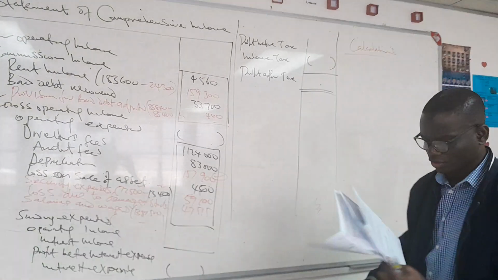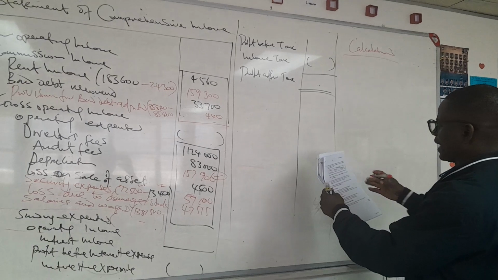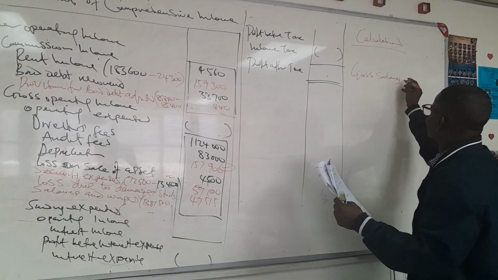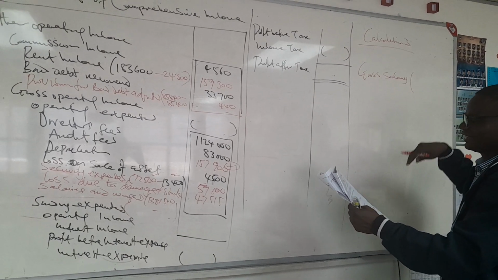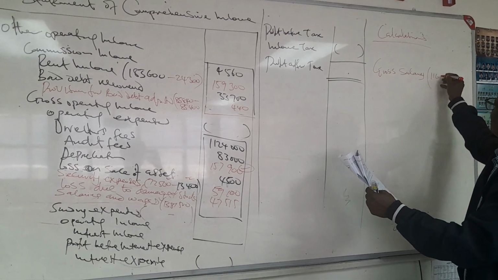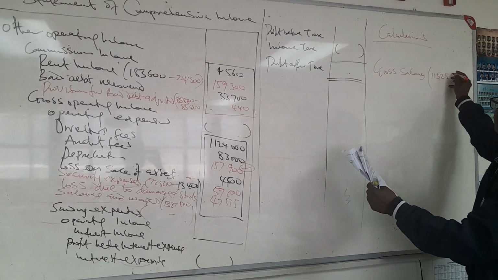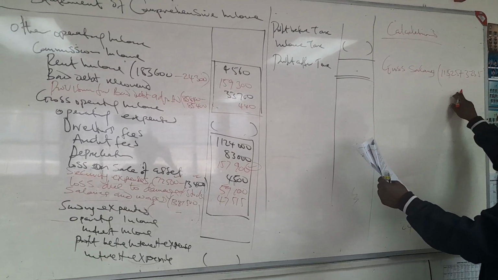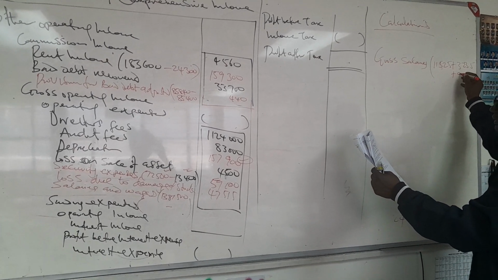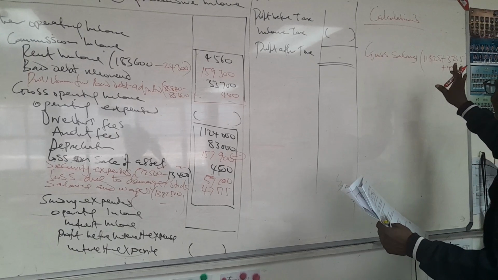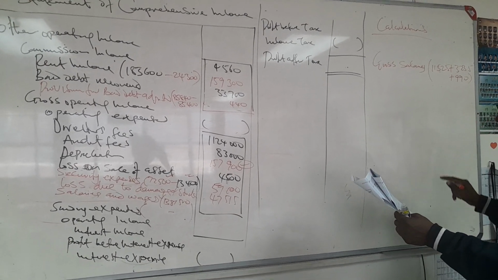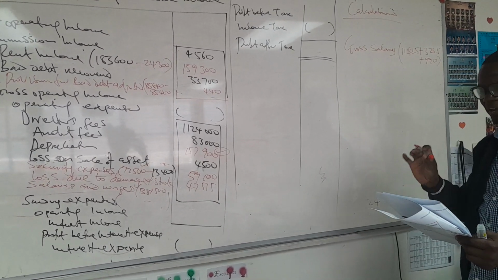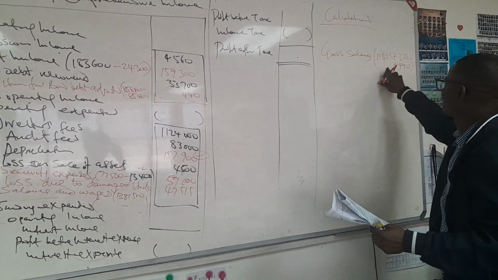Then let me do the adjustment of the salary here. We need the gross salary. If we need the gross salary and we are given the net salary, it means that net salary 11,525 plus 3,235, which is PAYE, plus pension 990 will give us our gross, because total deductions added to the net salary will give us the gross salary. They only deducted two things, PAYE and pension fund, which added back give us the gross salary.